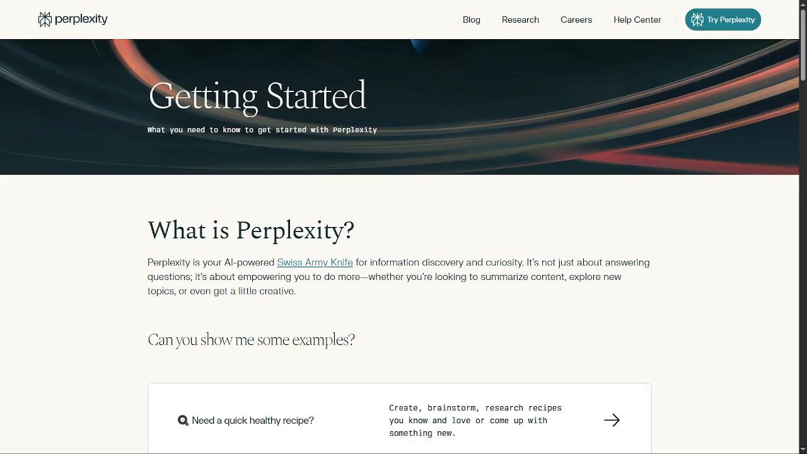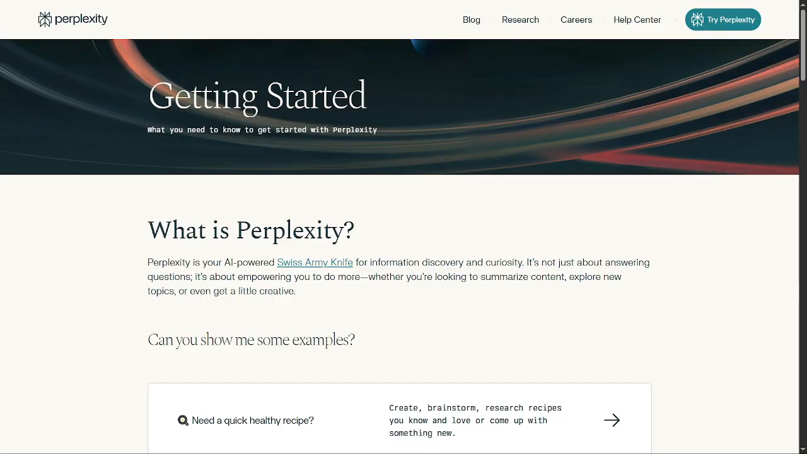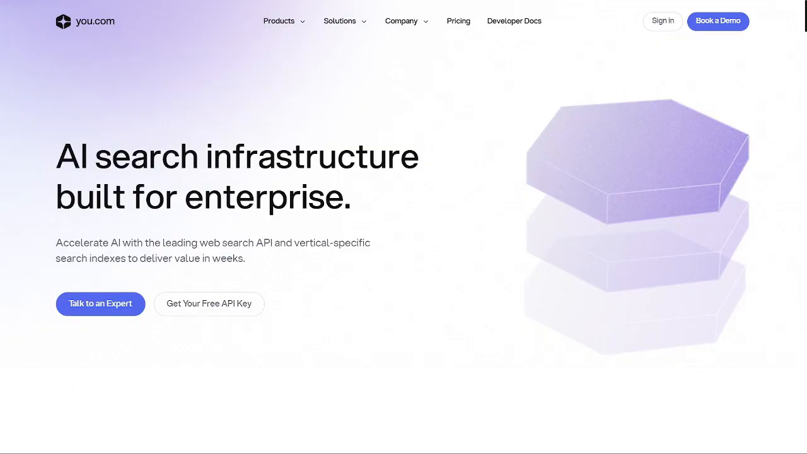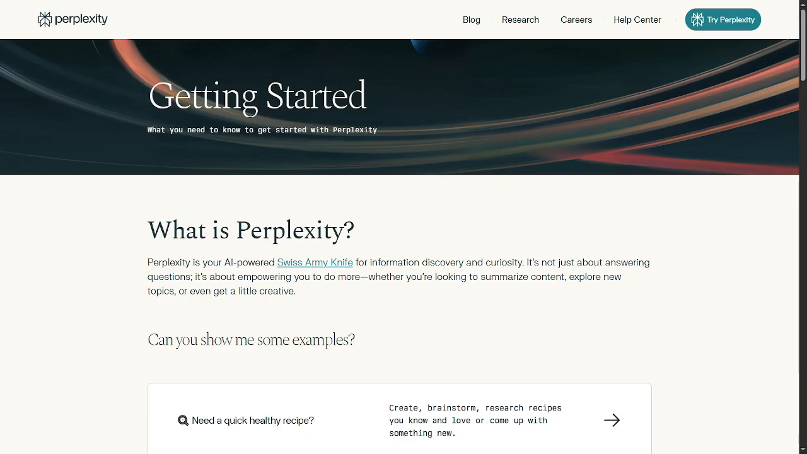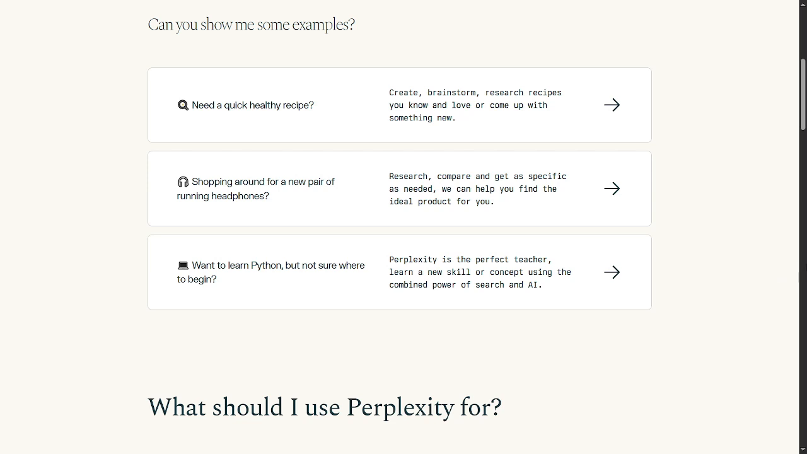Perplexity and U.com are both artificial intelligence-powered research assistants, but they approach the job in different ways. The core purpose of both is to help you find answers quickly, summarize information, and explore topics without digging through endless search results. But their personalities and workflows are not the same, and those differences can matter depending on how you prefer to work.